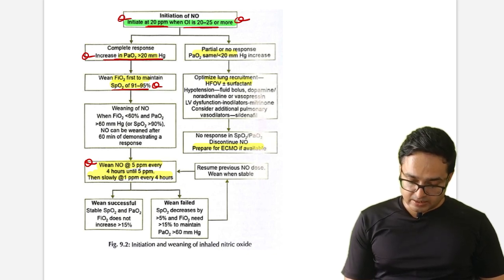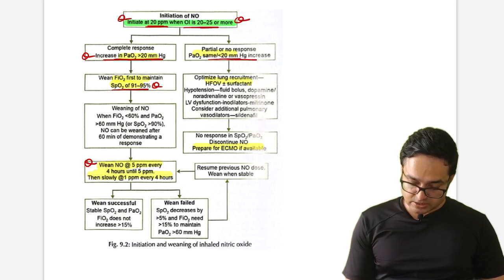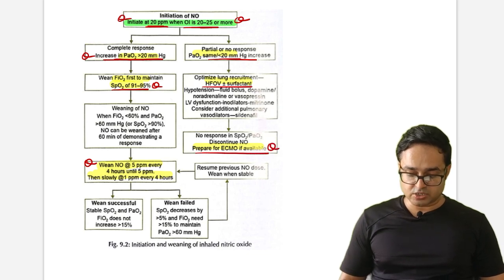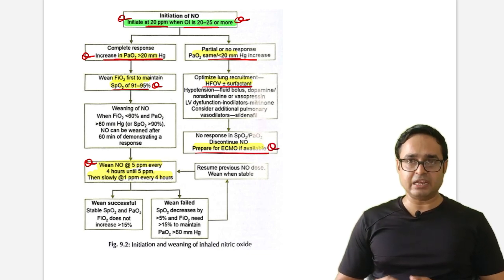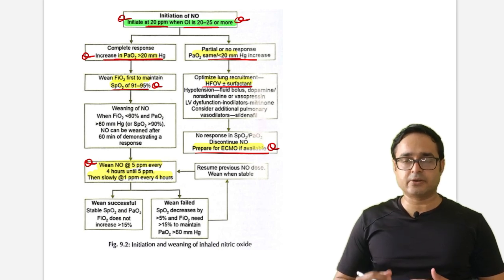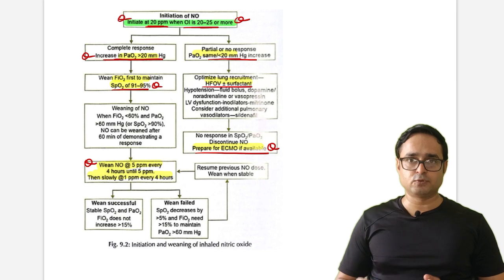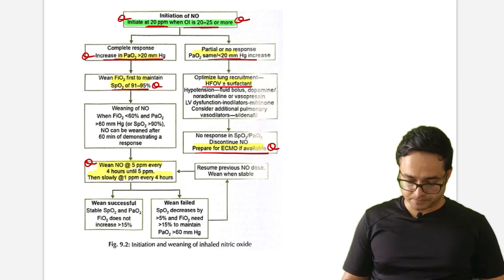If this is having partial or no response, PO2 same or less than 20 millimeter of mercury, you have to go for HFO, surfactant and prepare for ECMO if available. So just go through this. I am going very fast in this discussion because we have to cover a lot and this is ultra high yield. So you have to see this video again for complete understanding.